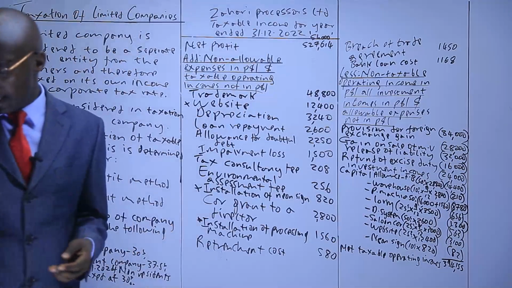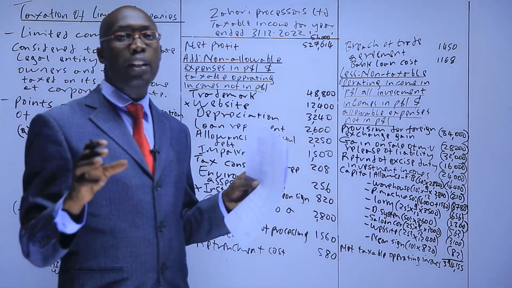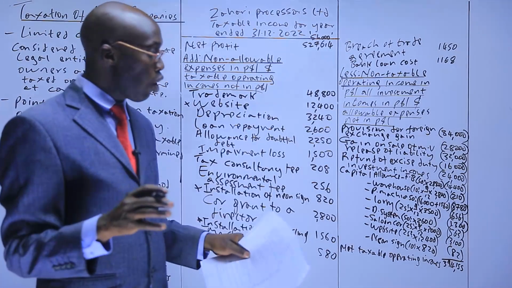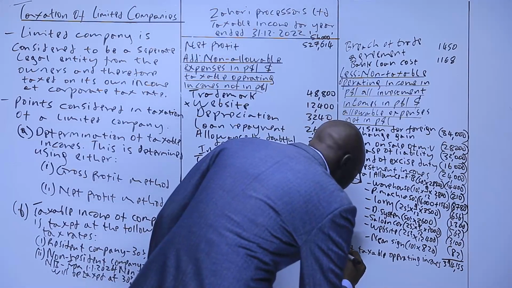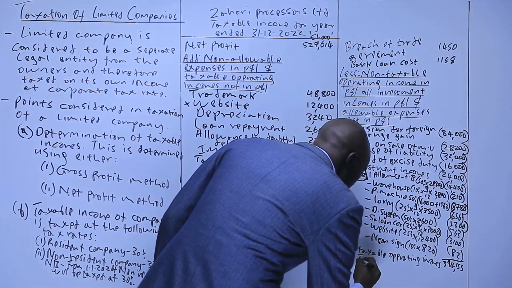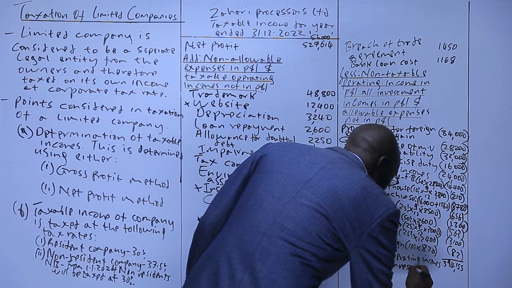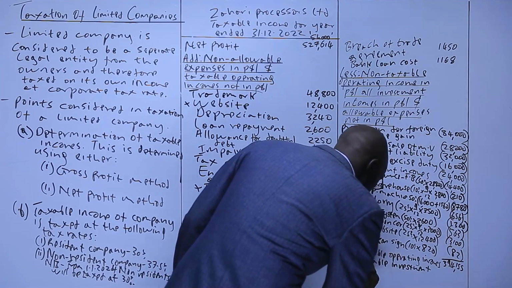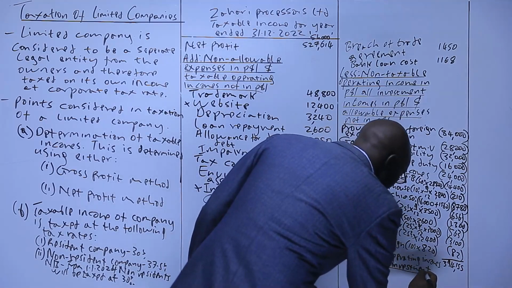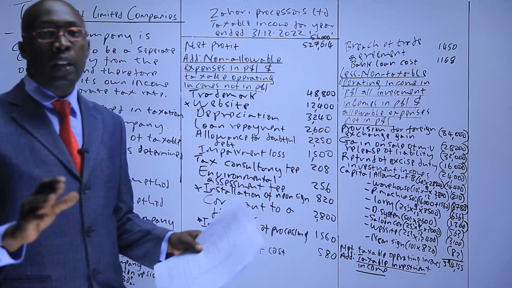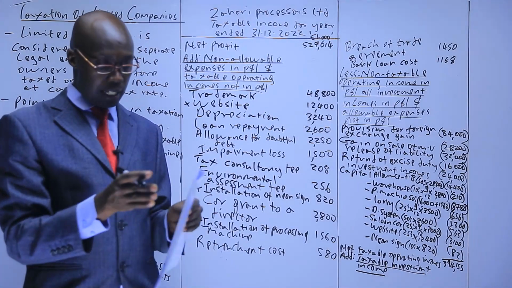Now, we said this, because this is a company and you tax the company itself, once you get the operating income, you add taxable investment income. We add the taxable investment income. In this question, incomes are in the income statement.